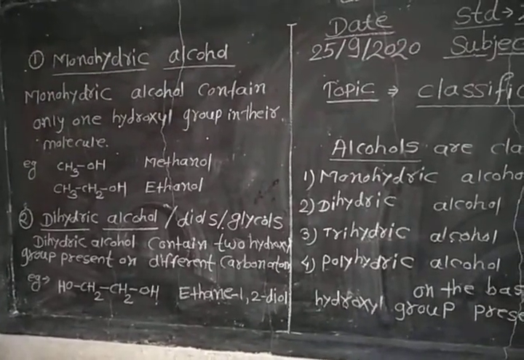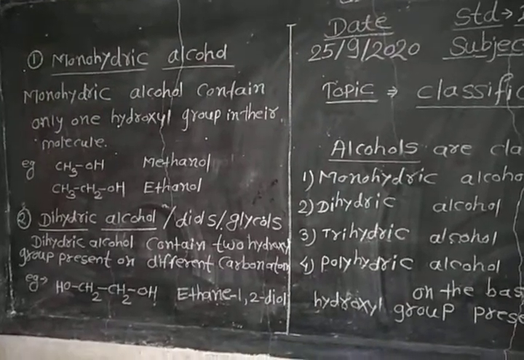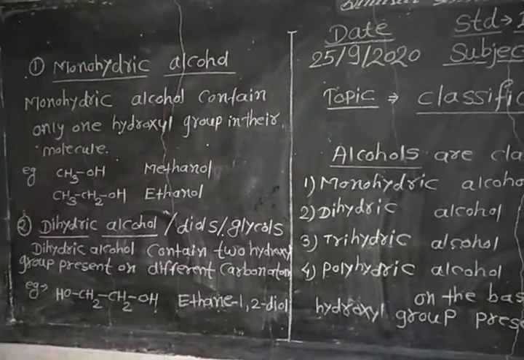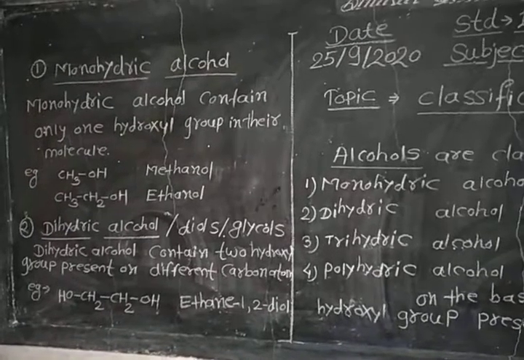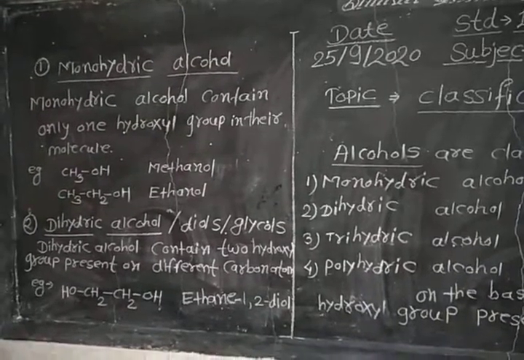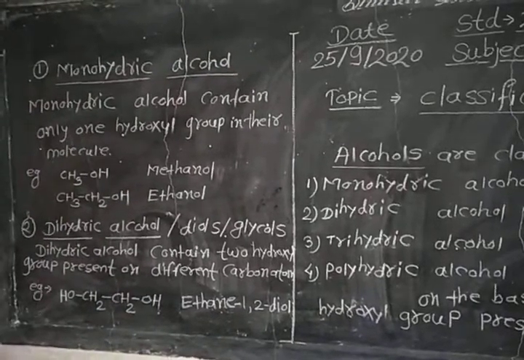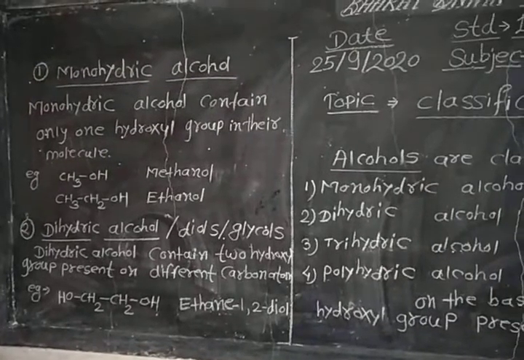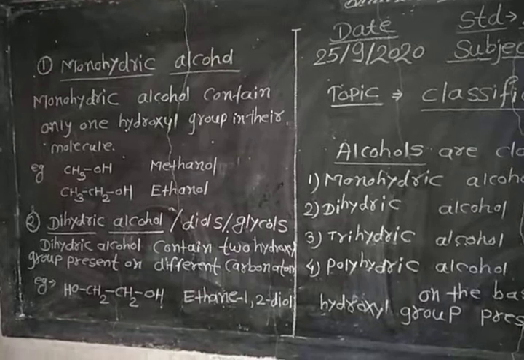Examples of monohydric alcohol are CH3OH, and the second example is CH3CH2OH. CH3OH is methanol, which is the IUPAC name, and its common name is methyl alcohol. As only one hydroxyl group is present, it is a monohydric alcohol. The second example, CH3CH2OH, is ethyl alcohol, the common name, and its IUPAC name is ethanol.